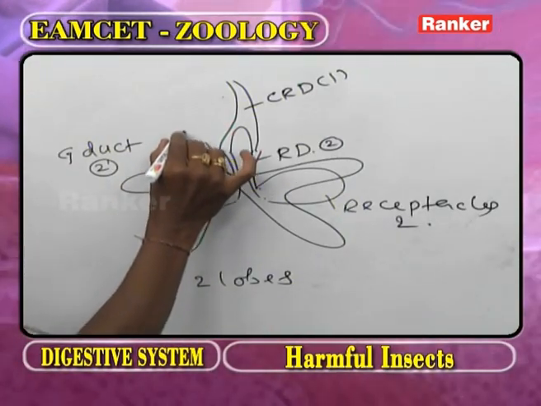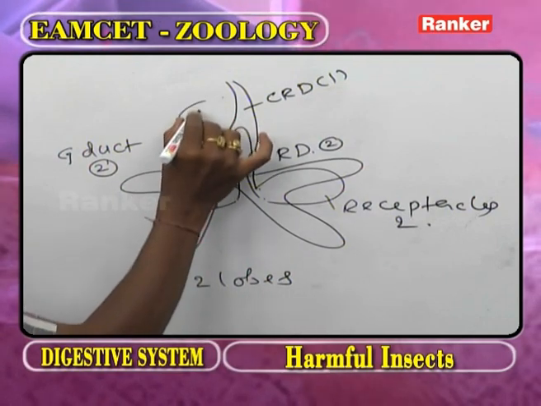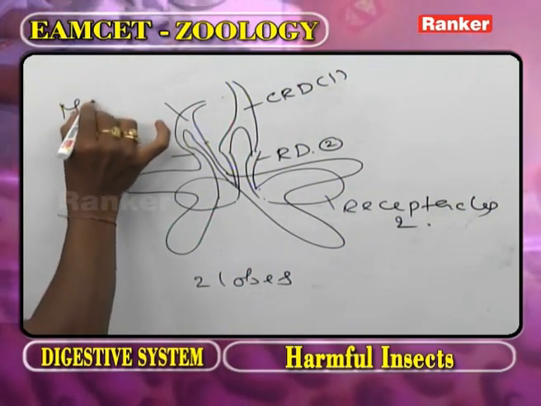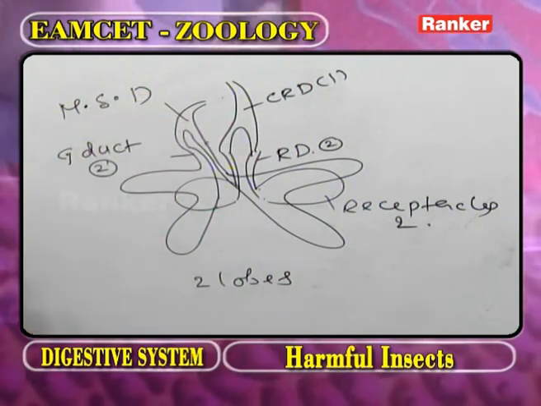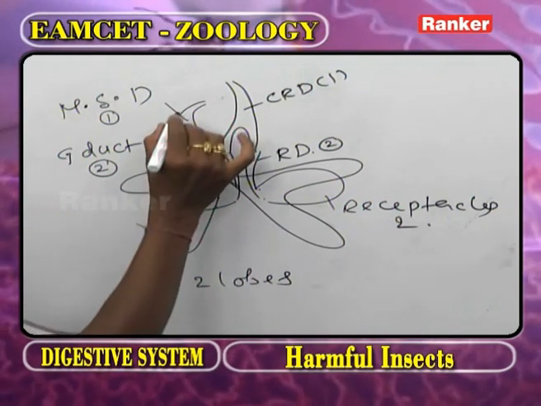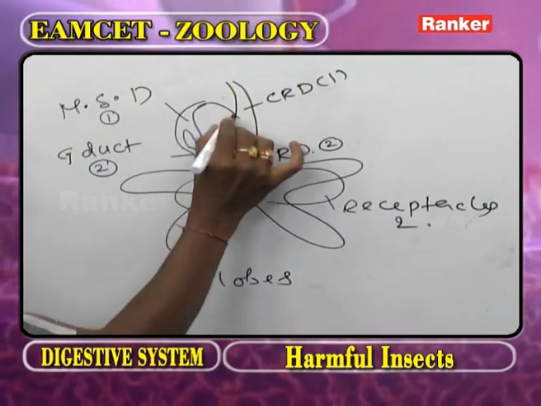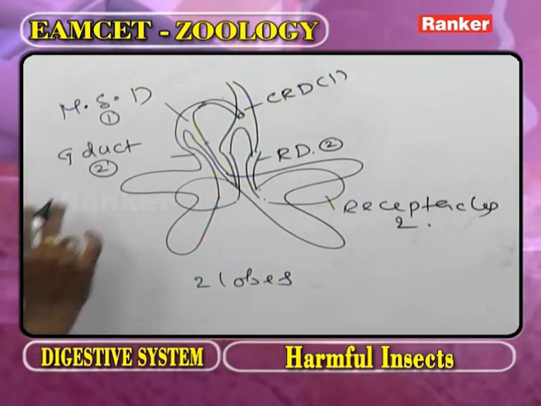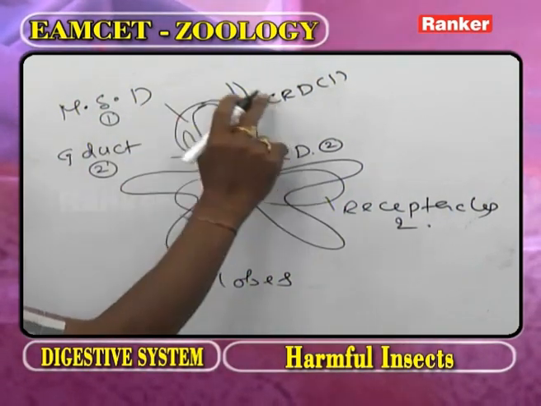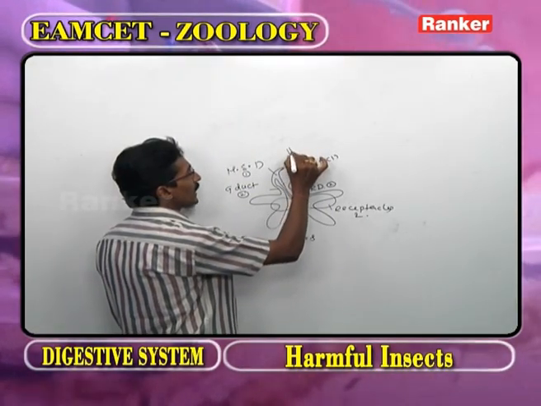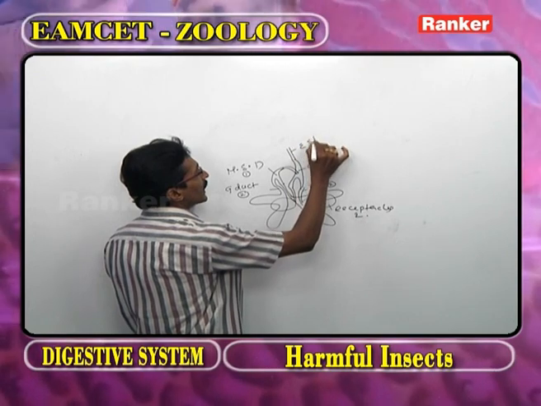These 2 are united as median salivary duct. Number of median salivary duct, that is 1. Now the median salivary duct opens into common receptacular duct. Median salivary duct, common receptacular duct continue as efferent salivary duct.